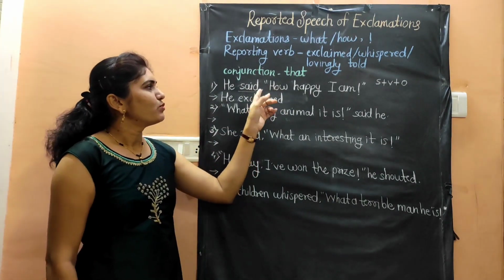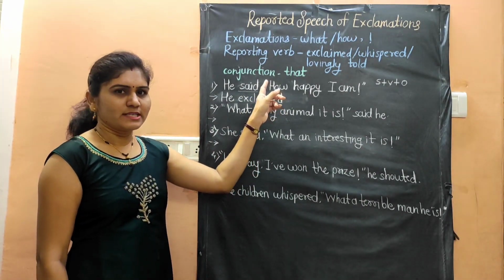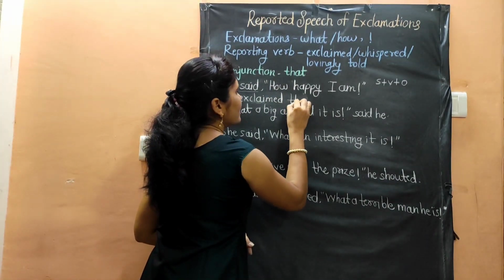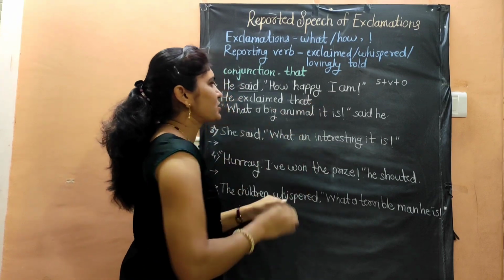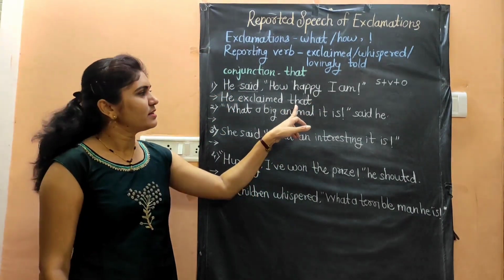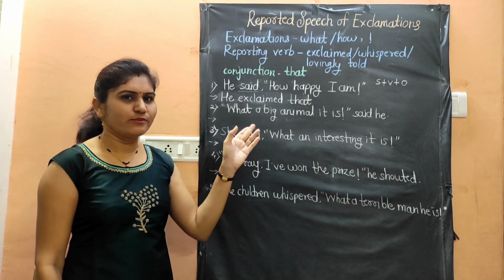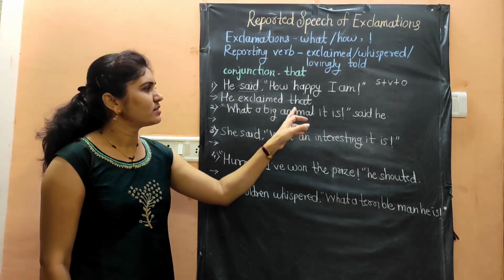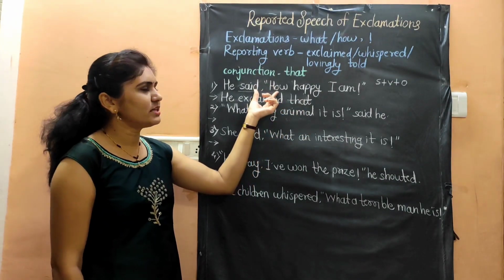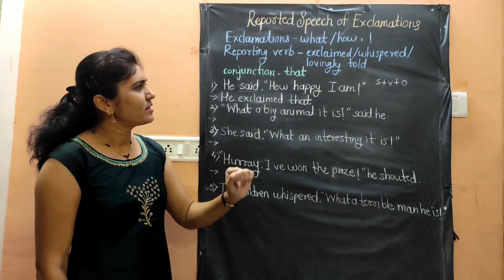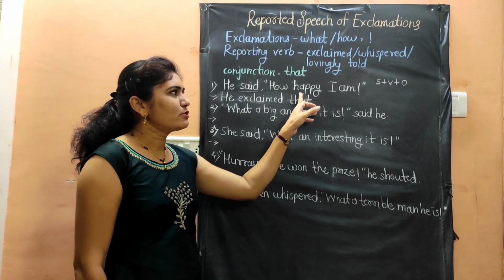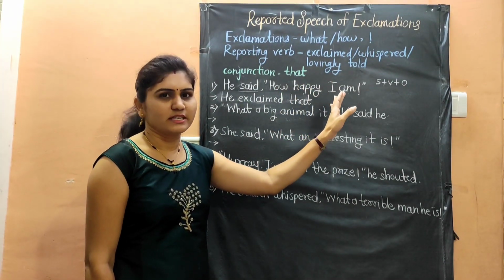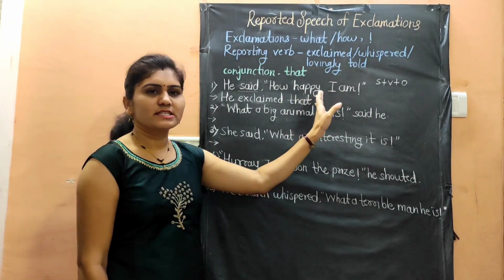Then we will remove the comma and inverted commas, and then we will write the conjunction. The conjunction which is used in exclamations is that. In assertive sentences also we have used the same conjunction, and in exclamations also we will use the conjunction that to join these two sentences. Then the first thing we have to do here, we will convert the sentence into an assertive sentence. We will make it a statement.